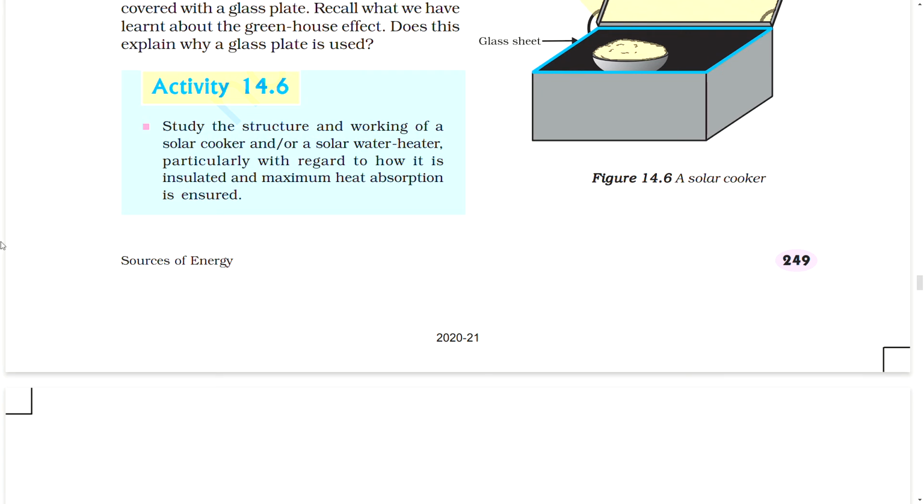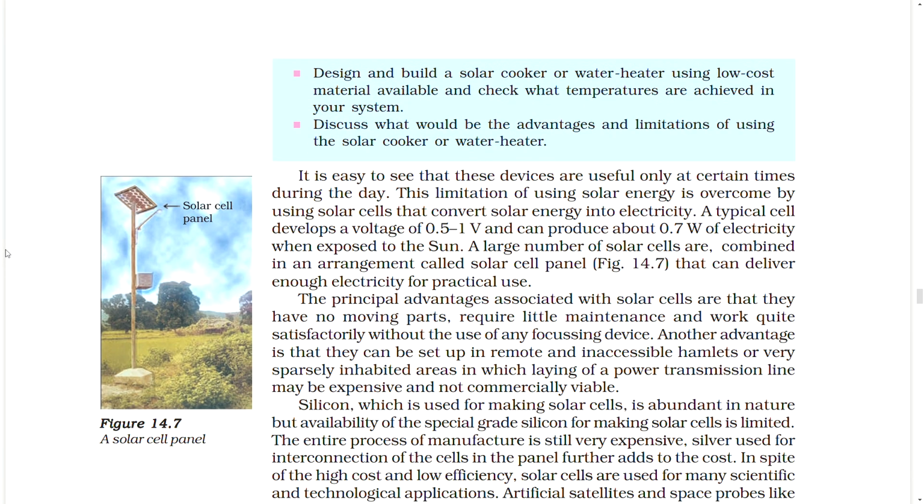Activity. Study the structure and working of a solar cooker and/or a solar water heater, particularly with regard to how it is insulated and maximum heat absorption is ensured. Design and build a solar cooker or water heater using low-cost material available and check what temperatures are achieved in your system. Discuss what would be the advantages and limitations of using the solar cooker or water heater.